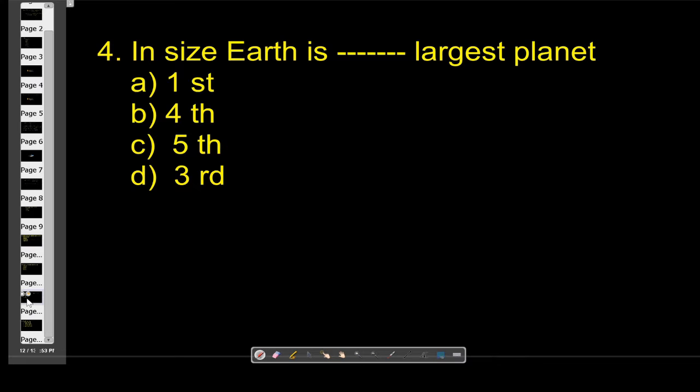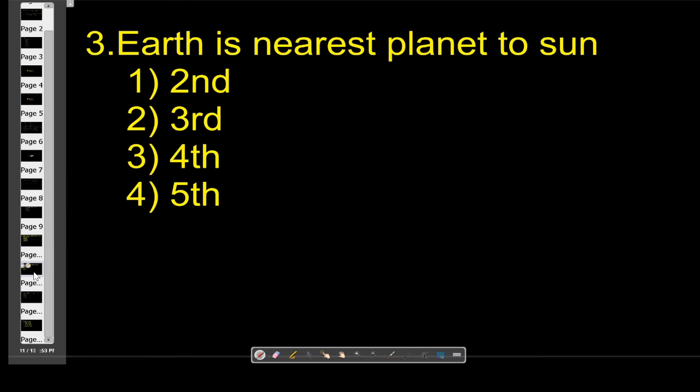And third question: Earth is the dash nearest planet to the Sun. Second nearest, third nearest, fourth nearest, which one? Third.